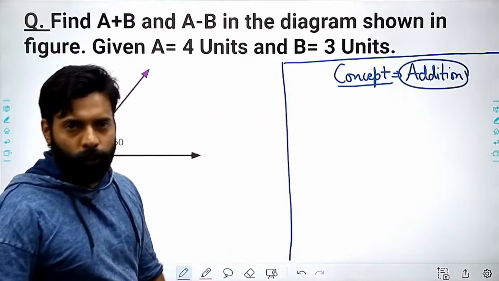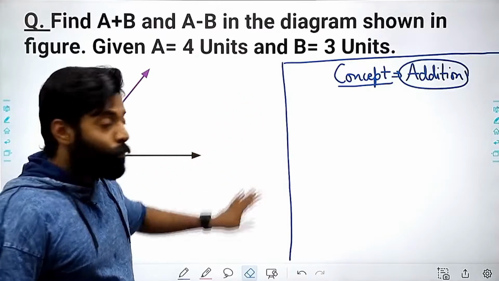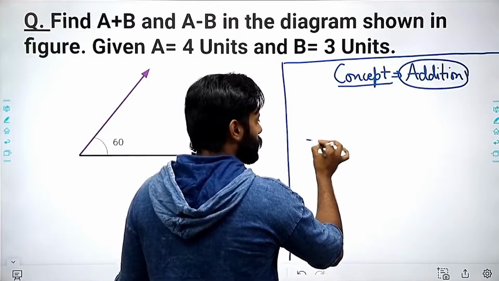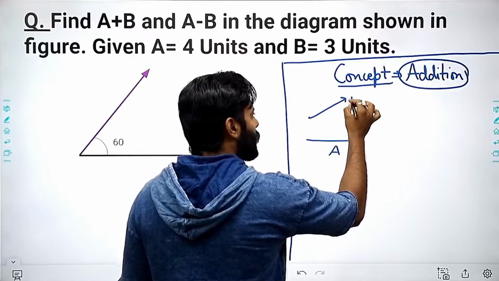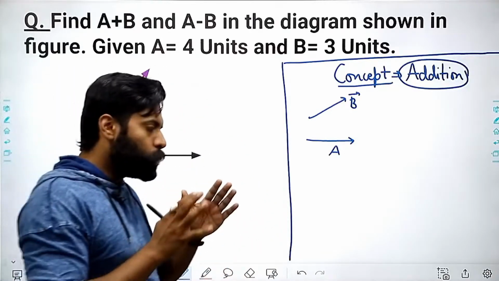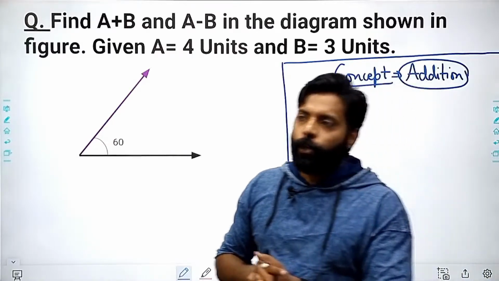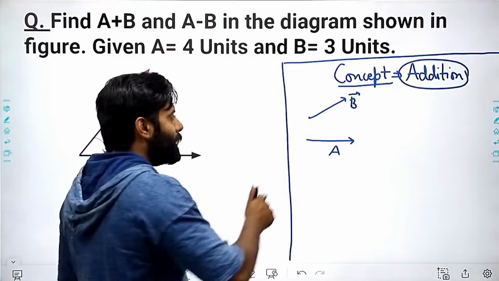See, first you must know how to add the vectors. First of all, imagine that you have an A vector and you have a B vector here, right? The first and foremost thing is you need to join these vectors. And how are you going to join these vectors? You can join these vectors with the tail, right?